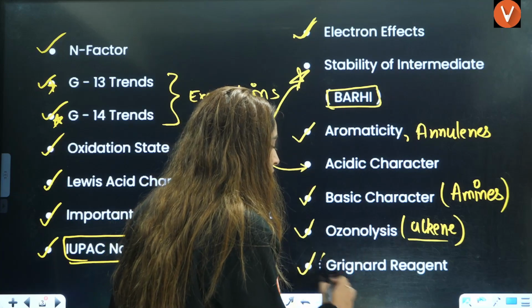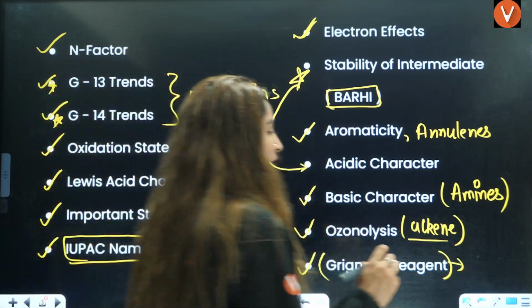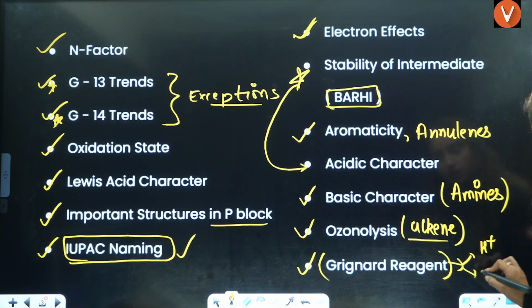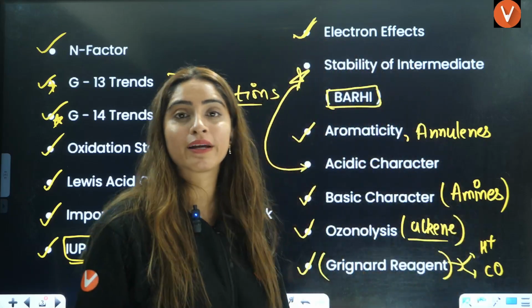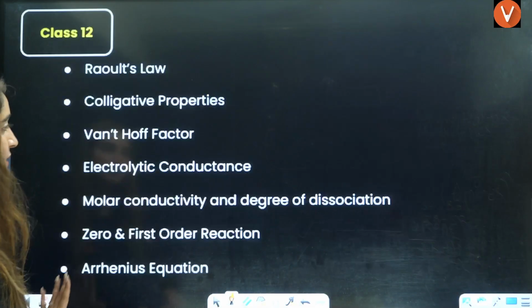Next is Grignard reagent. Now, there are two kinds of reactions of Grignard reagent. One is with a proton source, the other is with a carbonyl compound, right? So how Grignard reagent behaves in these two conditions is extremely important, right?